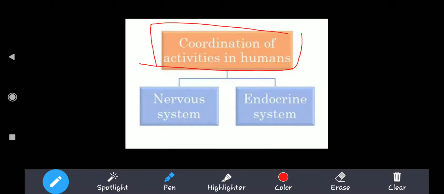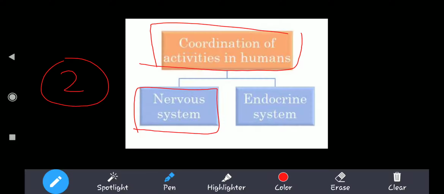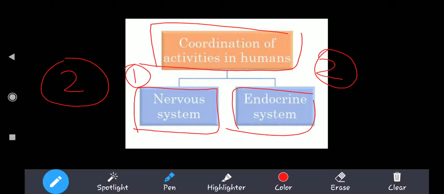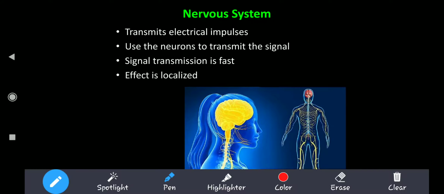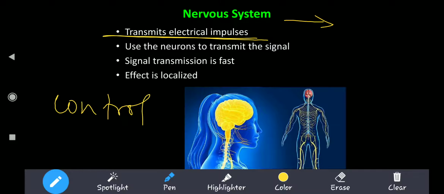Control and coordination of activities in humans is with the help of two different organ systems, the first being the nervous system, and the second being the endocrine system. First of all, let us discuss something about the nervous system, and then we will have an introduction to the endocrine system. The nervous system is involved in transmitting electrical impulses, and in control and coordination.